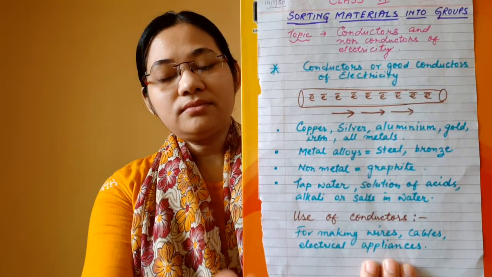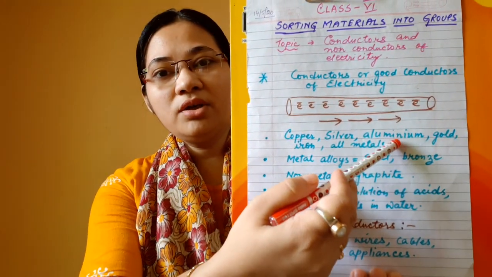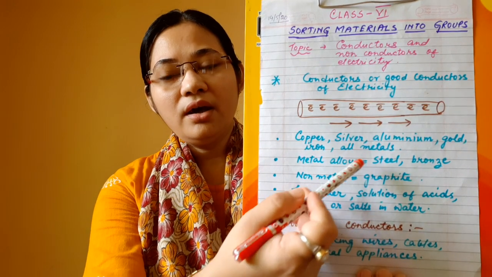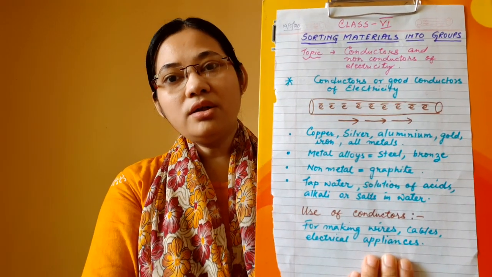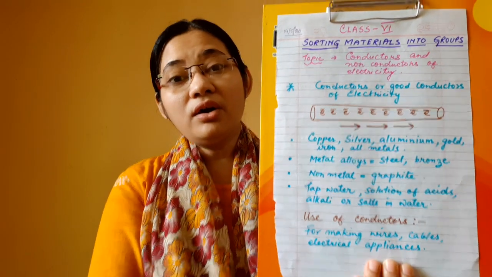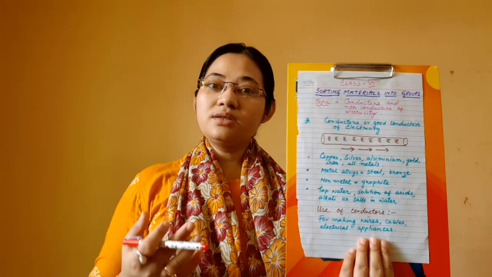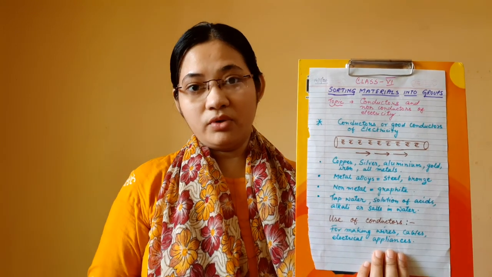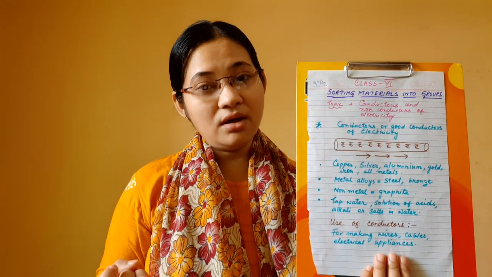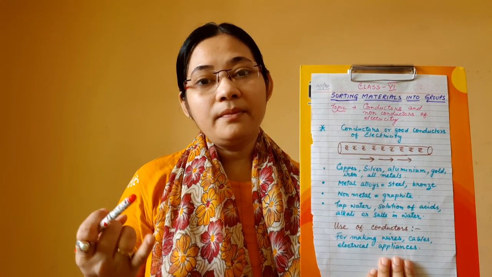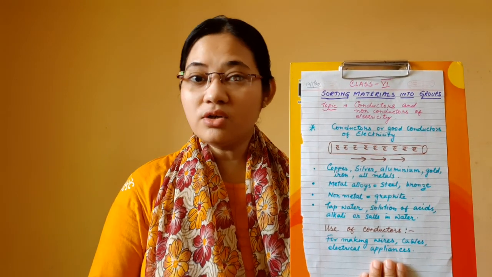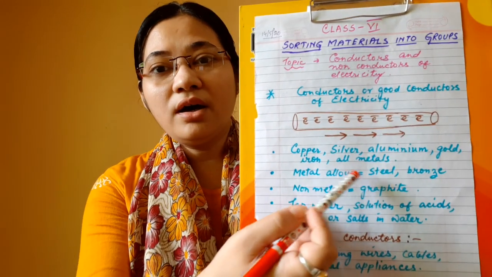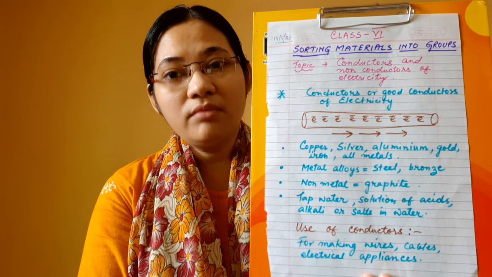So conductor of electricity means any material that permits or allows electricity to flow through them. Let us see some examples like copper, silver, aluminium, gold, iron and almost all metals. Also the metallic alloys. So what is an alloy? An alloy is a mixture of two or more metals in a definite proportion. Like bronze is an alloy. Like stainless steel, that is also an alloy.